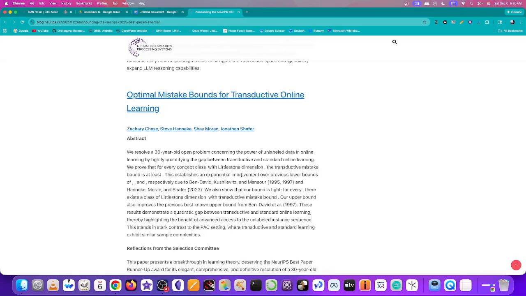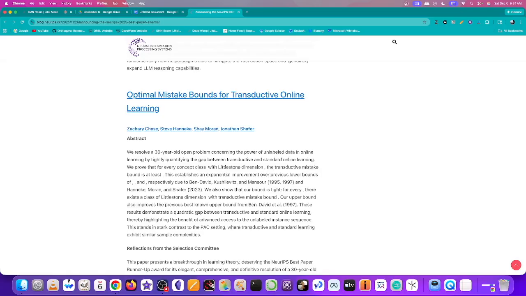This establishes an exponential improvement over previous lower bounds of, and respectively due to this citation here and this other citation. So the first is Ben-David, Kushilevitz and Mansour, 1995-1997, and Hanneke, Moran, and Shafer, 2023. We also show that our bound is tight. For every, it's supposed to be a symbol there, there exists a class of Littlestone dimension with transductive mistake bound. Our upper bound also improves the previous best known upper bound from Ben-David.